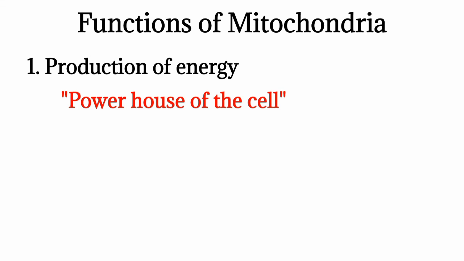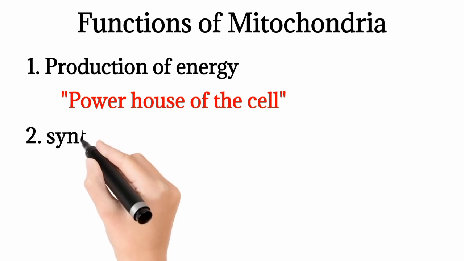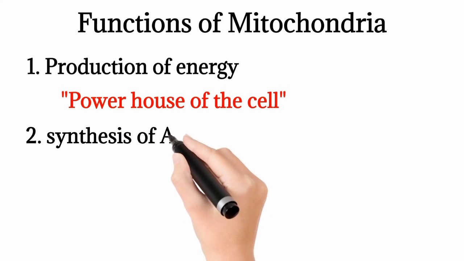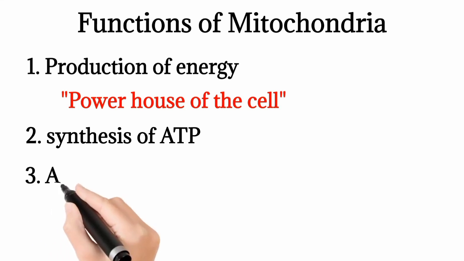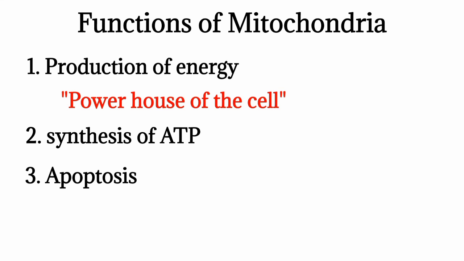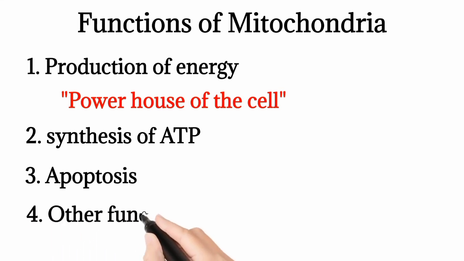Second function of mitochondria is synthesis of ATP. Mitochondria is also responsible for the synthesis of ATP by utilizing the energy by oxidative phosphorylation. Mitochondria also is involved in apoptosis, which means cell death. Other functions of mitochondria include storage of calcium and detoxification of ammonia in the liver.